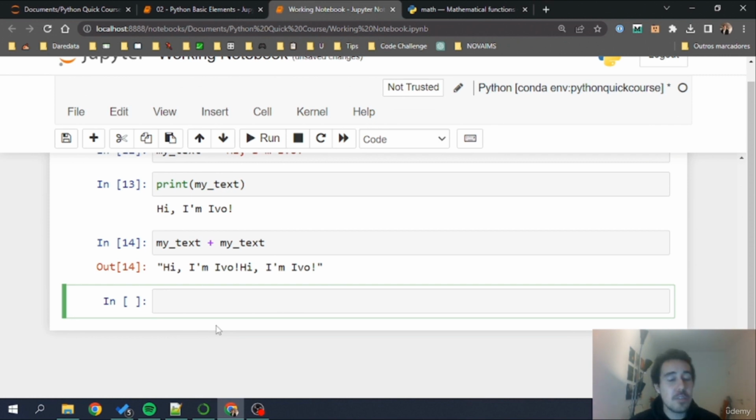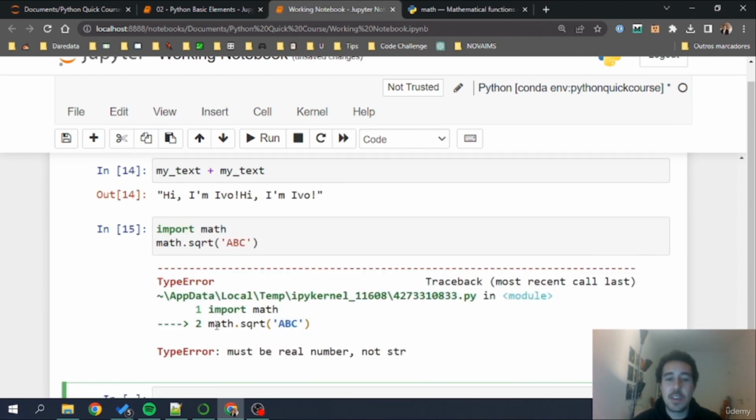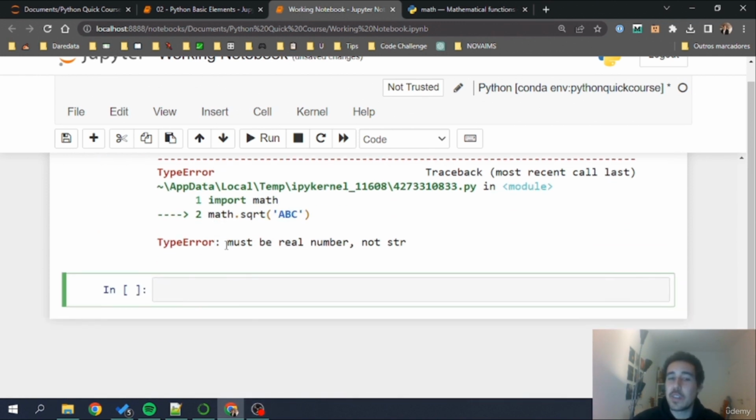But just because these are strings, we are restricted in certain things that we can do with them, just like we are restricted with numbers in other instances. For example, let's import math and do math.sqrt of ABC. Let's see what this will yield. As you can see, we have an error because it makes no sense to apply a square root to the text ABC. Python is giving us a TypeError, saying that for the square root to work, we need to pass a real number and not str.